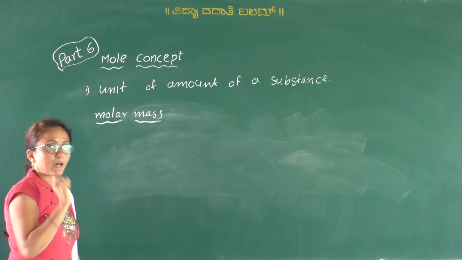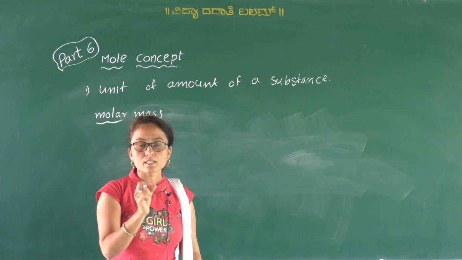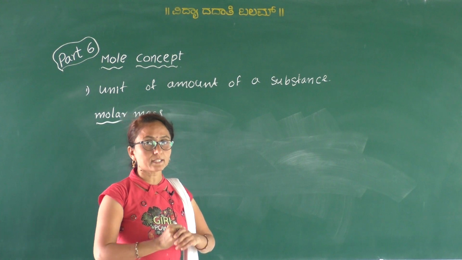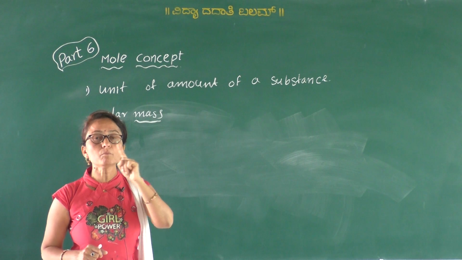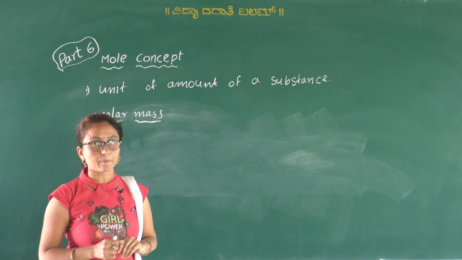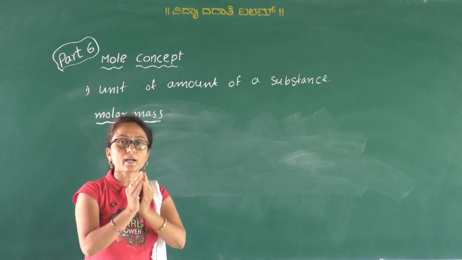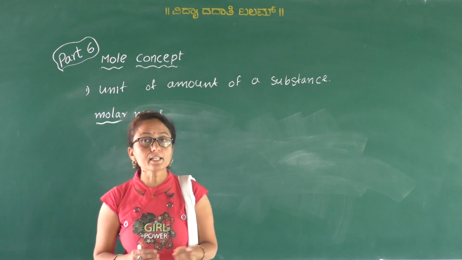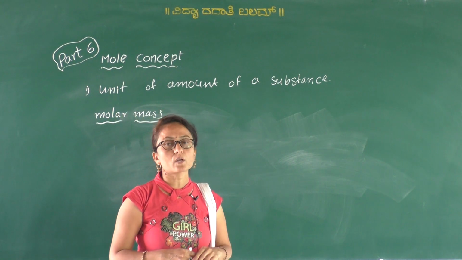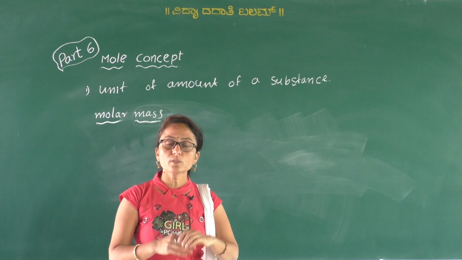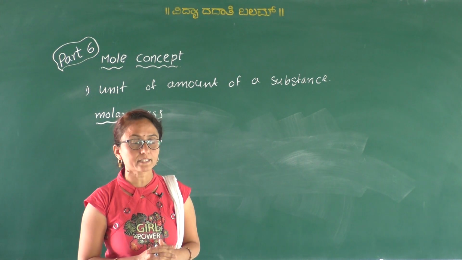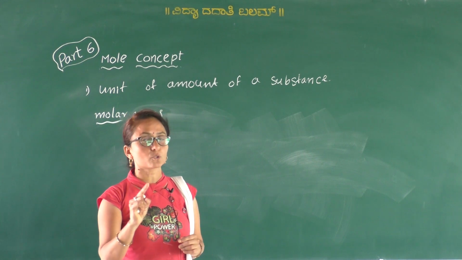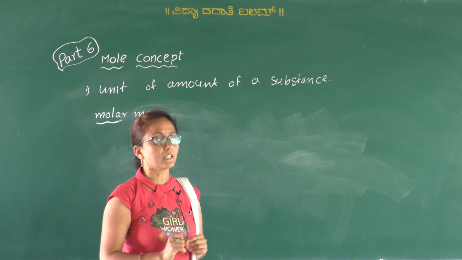So what is the molar mass? Definition, 1 mark. Molar mass means the mass of 1 mole of a substance in gram. So if you express the mass of 1 mole of any substance in grams, then it is called as molar mass. We know that 1 mole is equal to 6.022 into 10 to the power of 23 atoms.